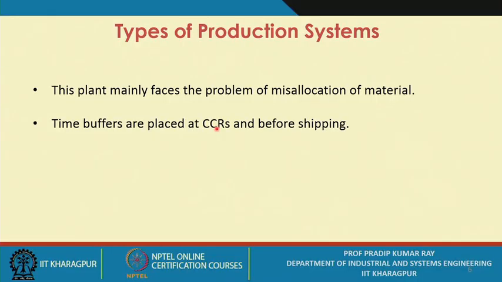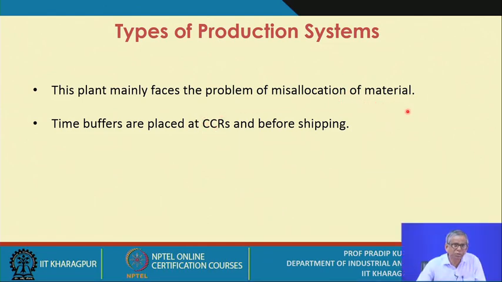The second aspect is, you need a certain quantity of material at a particular stage of a given type. You are getting that type of material, but not in the required quantity. Either you are not getting sufficient quantity, or you are getting the excess quantity. So both are referred to as the misallocation of resources. So this plant mainly faces the problem of misallocation of material, and this problem you have to solve.